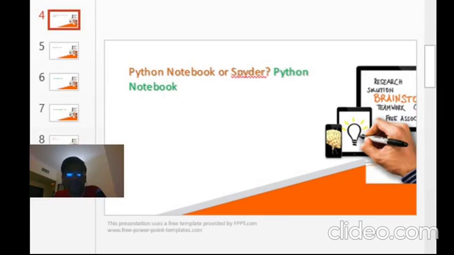But comparatively, Spider is mostly useful when you are delivering your code to production, that is, sending it live, because it has some advantages. So these two are good to know. There is no need to know so many tools. If you know them, it's good, but it is not mandatory; these two are expected. Don't worry, guys, in coming sessions I will cover Spider also and show how to use it. Currently we'll use Python notebook in our sessions.